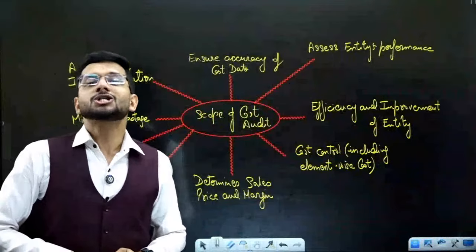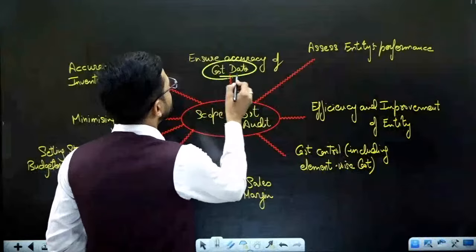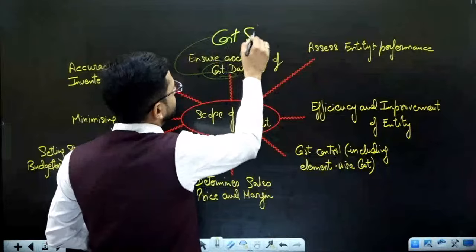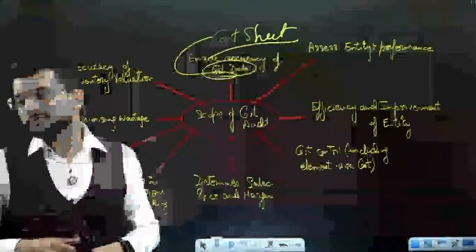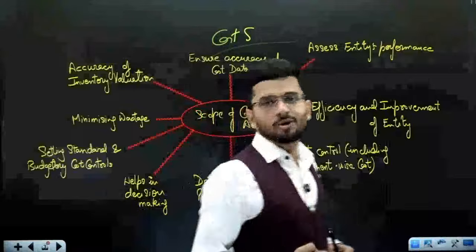Louis, very good answer. Cost sheet. The first and foremost cost data is the cost sheet. Yes. As a cost auditor, the first thing that I will be asking from the client is the cost sheet. Please give me your cost sheet.